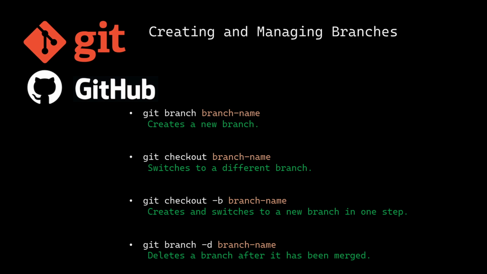Now, branching and merging. This allows you to work on different features or fixes separately from the main version of your project. Once the changes are ready, they can be merged back to the main branch.